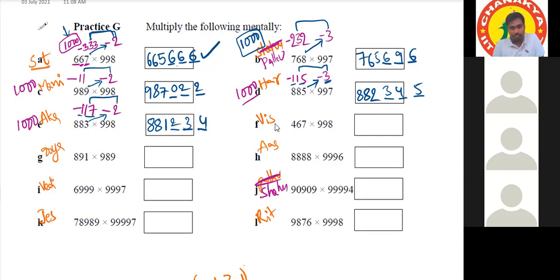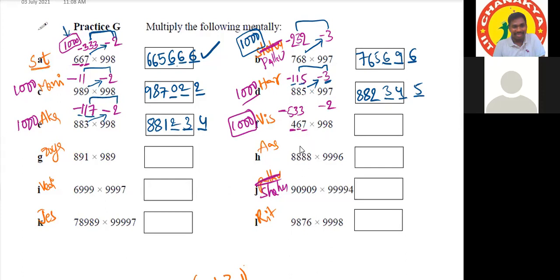Yes, sir. The base is 1000. Okay. 1000 minus 467 is 533. 9 minus 4 is 5. 9 minus 6 is 3. And 10 minus 7 is 3. Minus 533. Okay. Next. Minus 2, sir. Okay, minus 2.